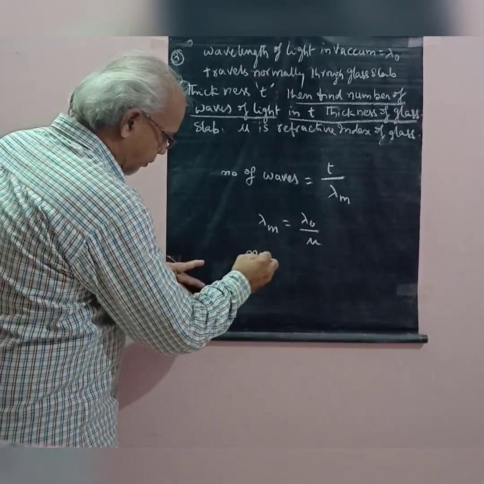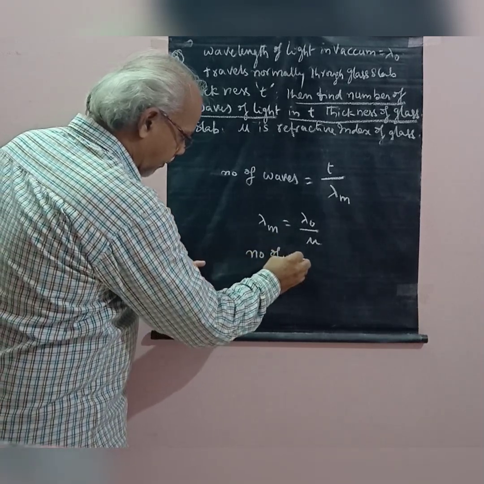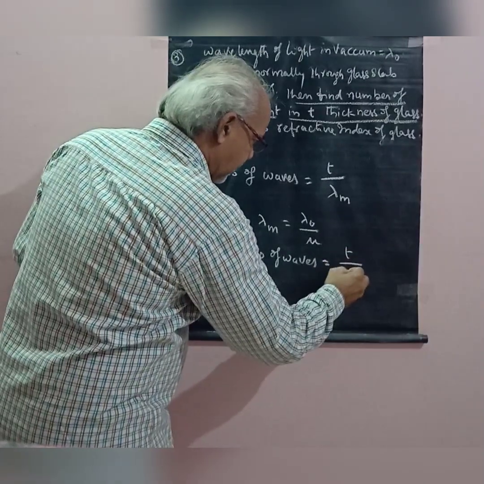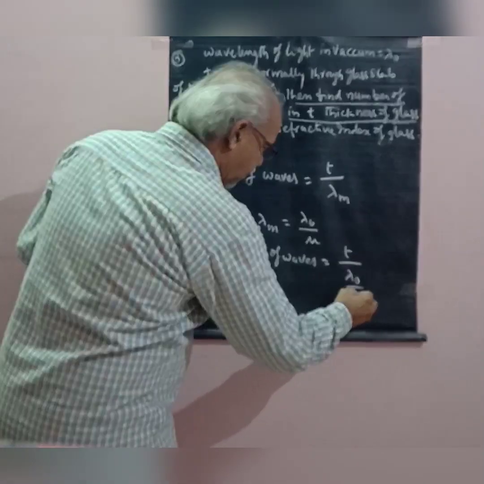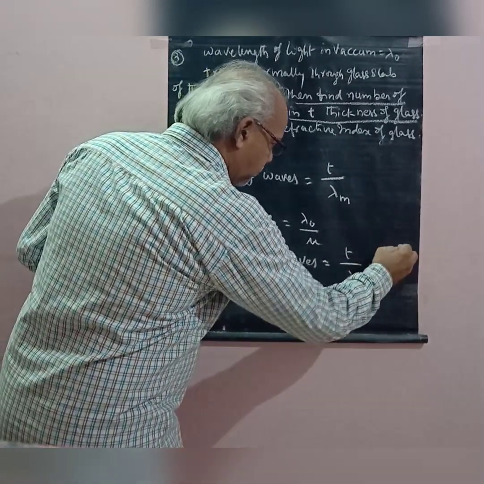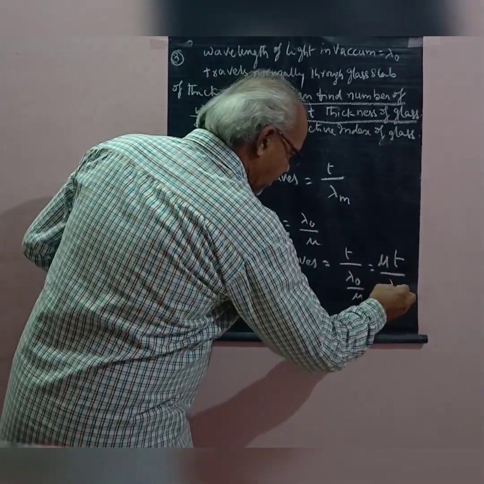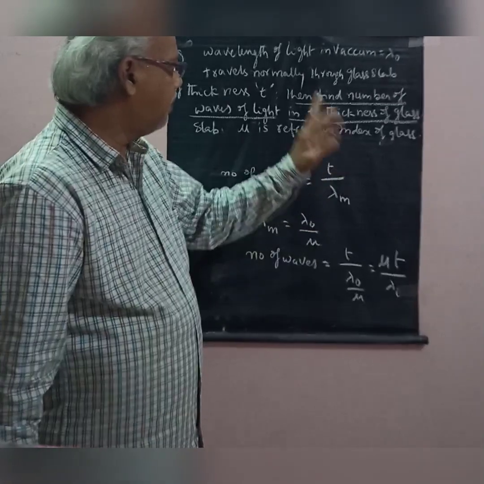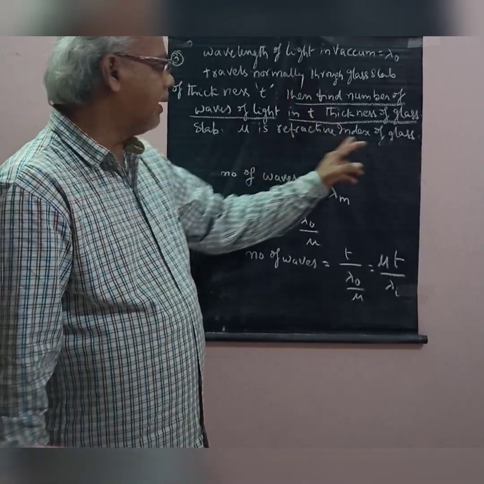So number of waves is equal to T by lambda naught by mu, that is equal to mu into T by lambda naught. It is the number of waves in that medium, or in that glass slab.